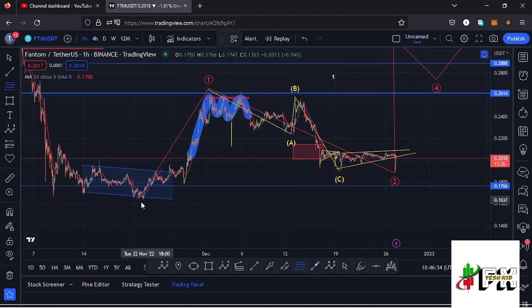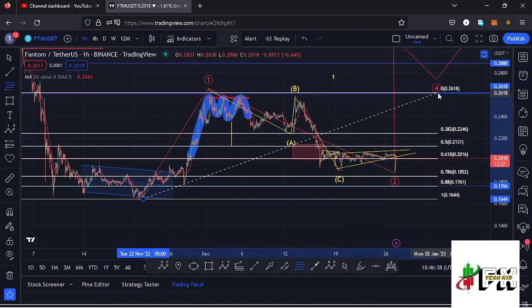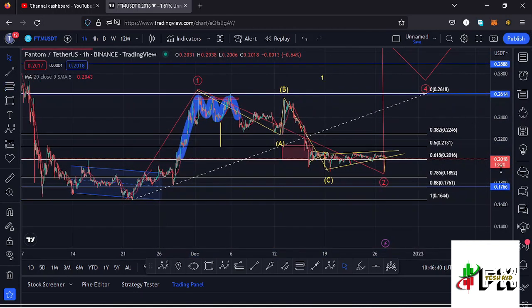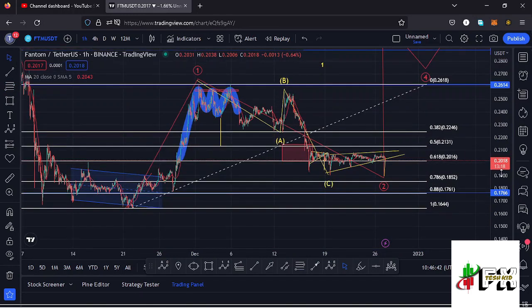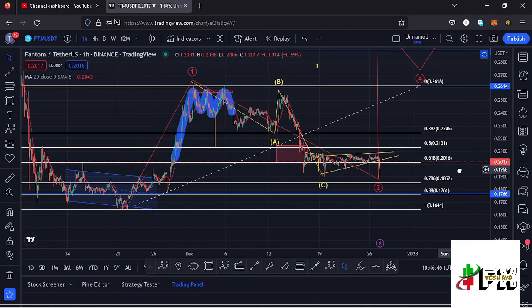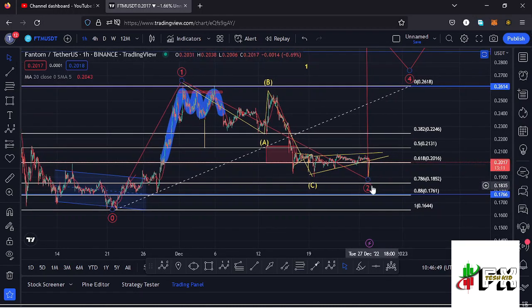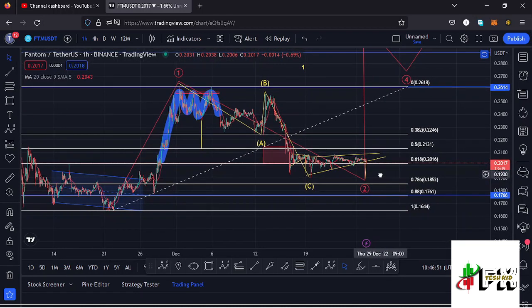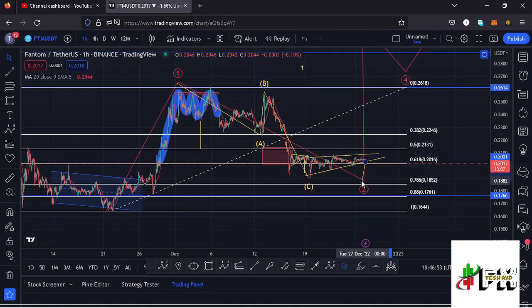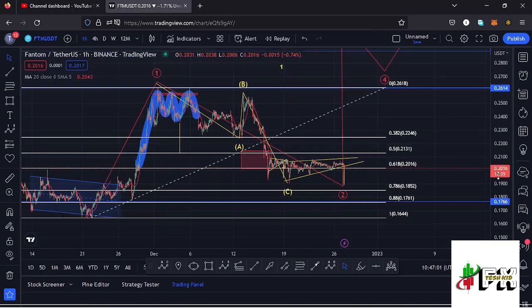There is also an area on the Fibonacci that we need to continue watching, and if I use the Fibonaccis connecting them from the low of the first wave to the high of that wave 1, that key area on the Fibonacci is the area at around the $0.1852 mark, which is the fib level 0.78. In case we lose that key area on the Fibonacci, that will be putting a bit of a challenge in the formation of this higher Elliott wave count 2, and we need to continue watching the area at around the $0.1852 mark. And I think that's the update for Fantom.